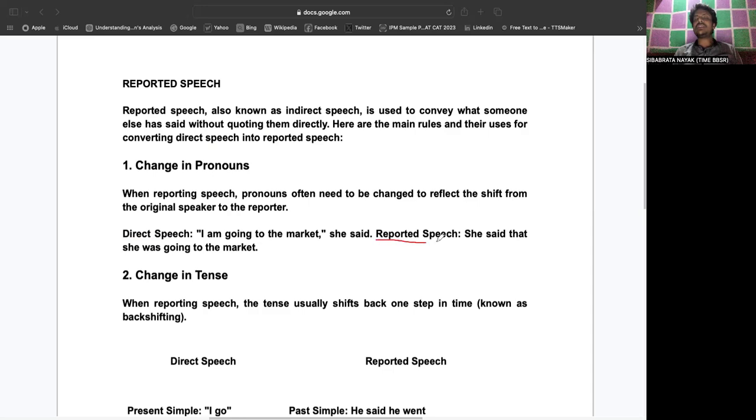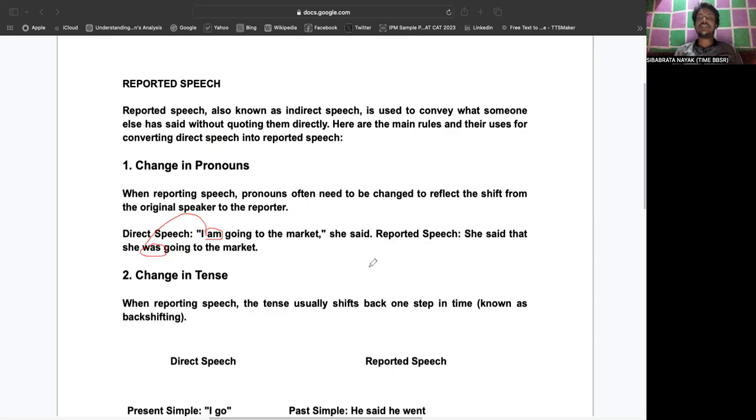And in indirect speech, in reported speech, what do we say? She said that she was going to the market. Here the pronoun "I" has changed into "she", and you can see "am" is a verb which changes into "was going to".